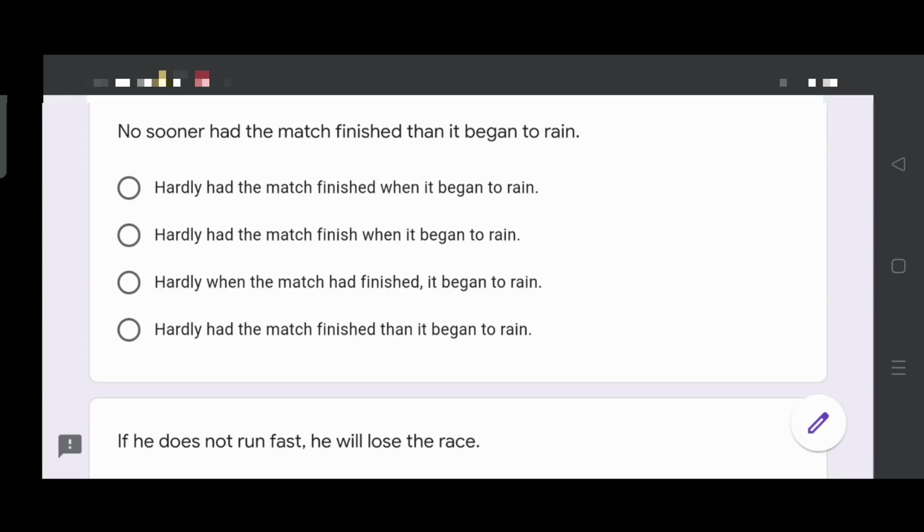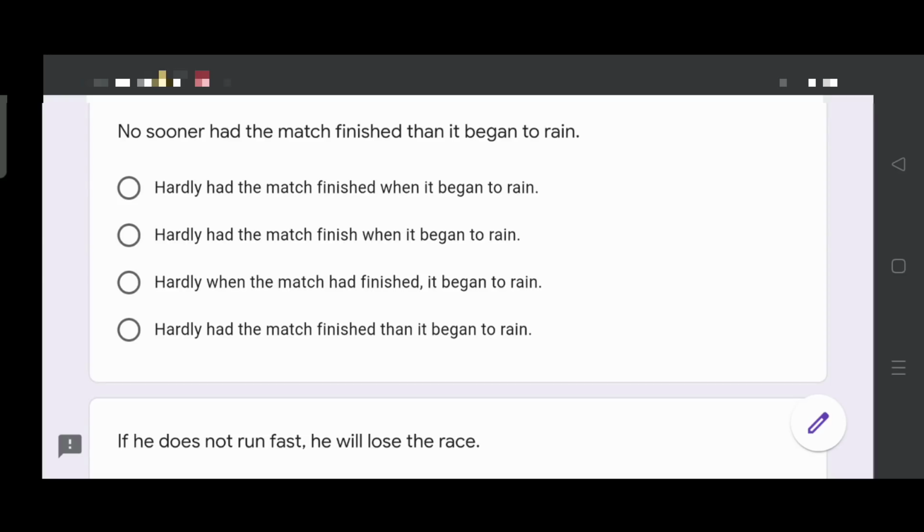The options now: hardly had the match finished when it began to rain; hardly had the match finished when it began to rain; hardly when the match had finished it began to rain; hardly had the match finished then it began to rain. So the last option, the fourth option, is not correct because they have used hardly had along with than. You never use hardly had and than together in a sentence. It's always hardly had when.